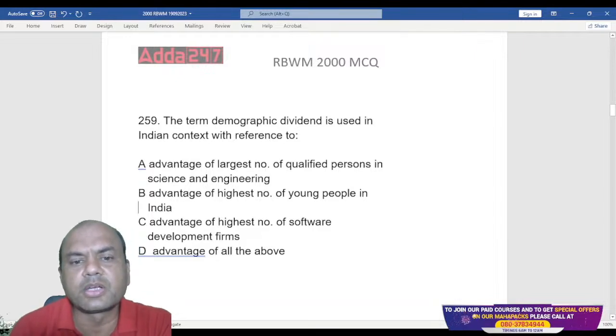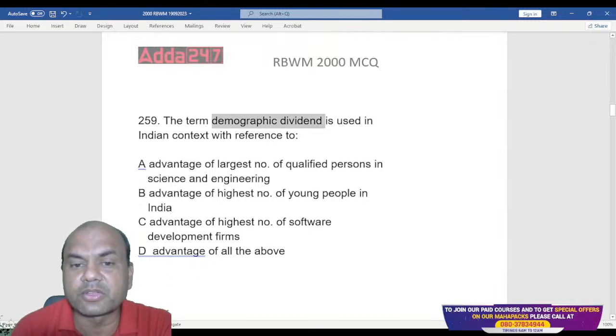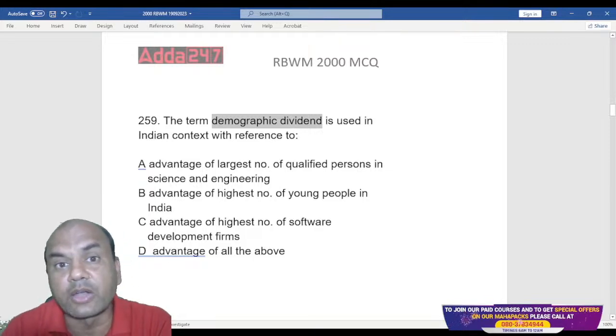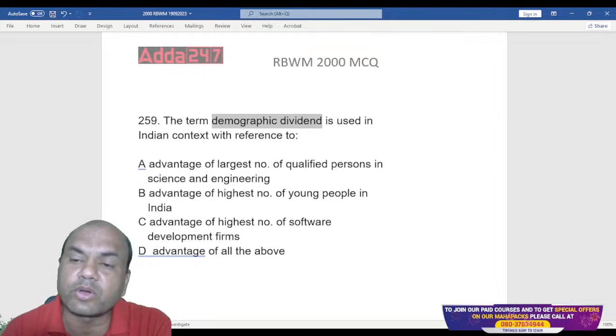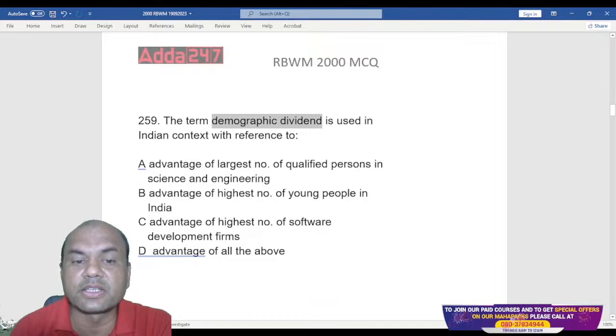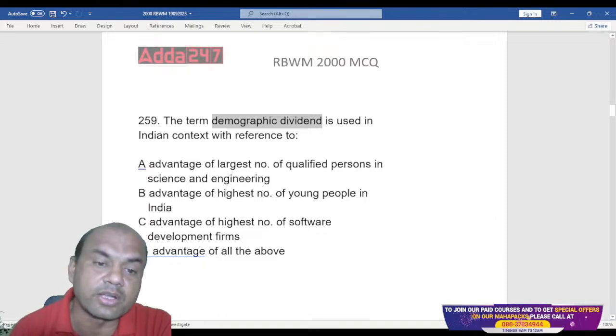The term demographic dividend is used in Indian context. What do you mean by this word dividend? Dividend means basically advantage. So demographic advantage to India is in what terms now? Who can tell me? Demographic dividend in India is for what terms?